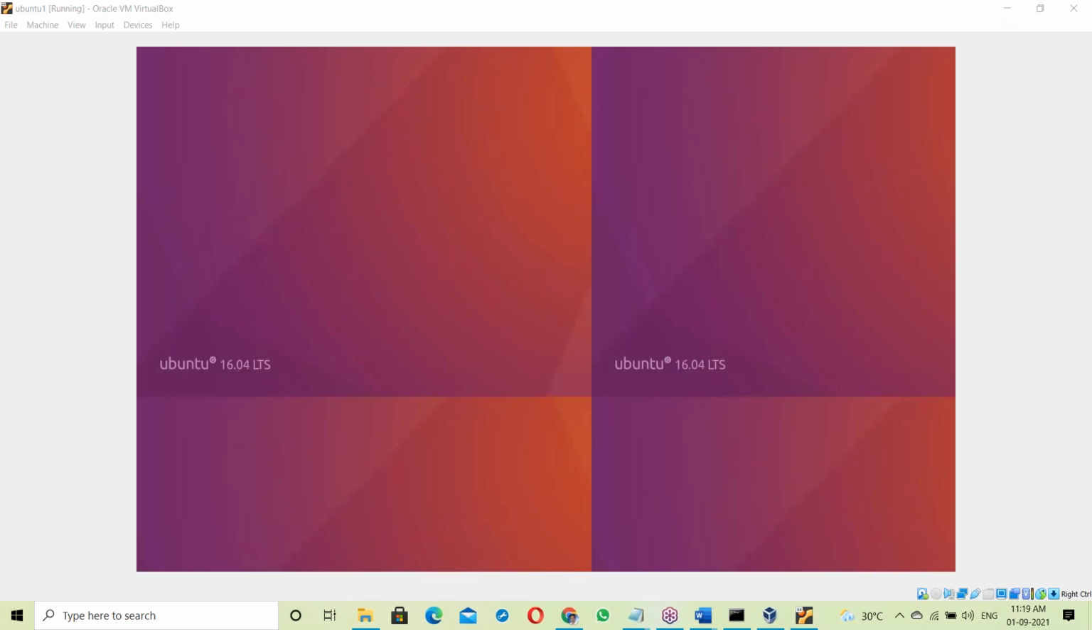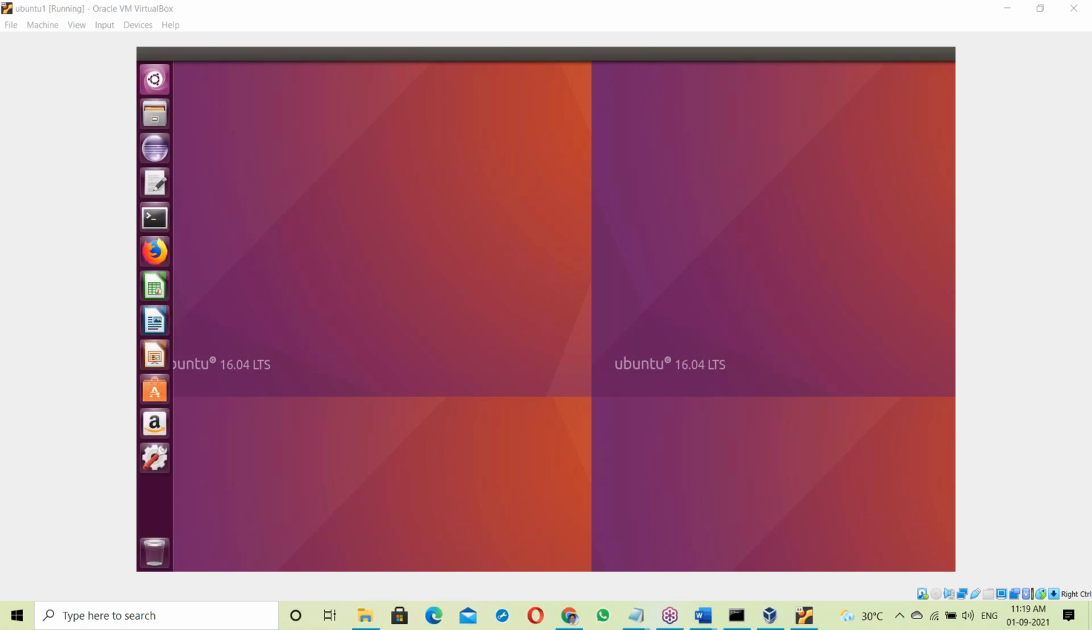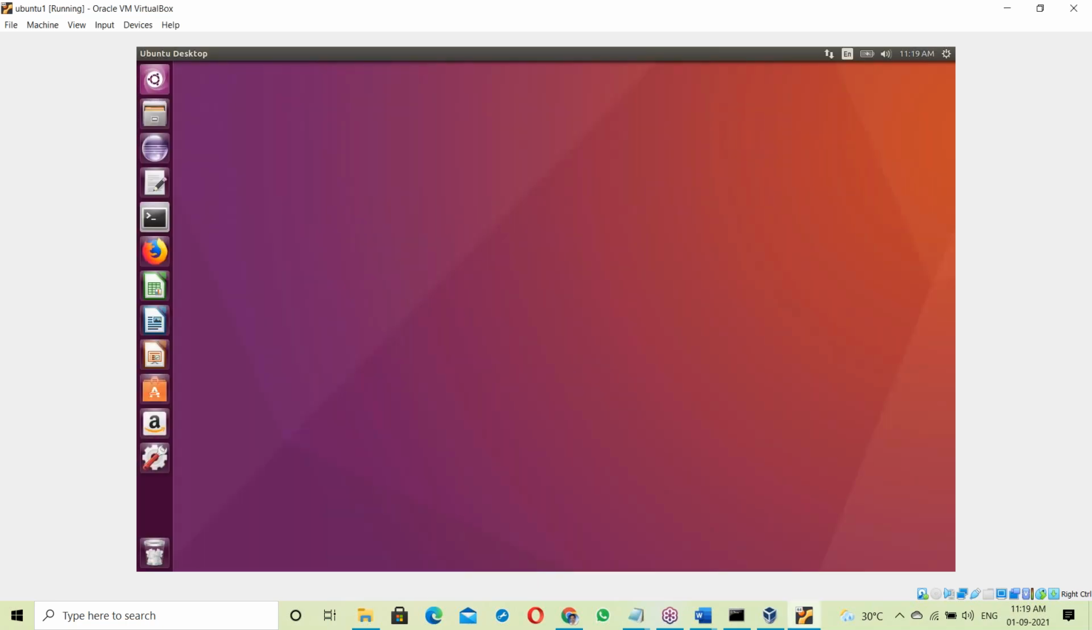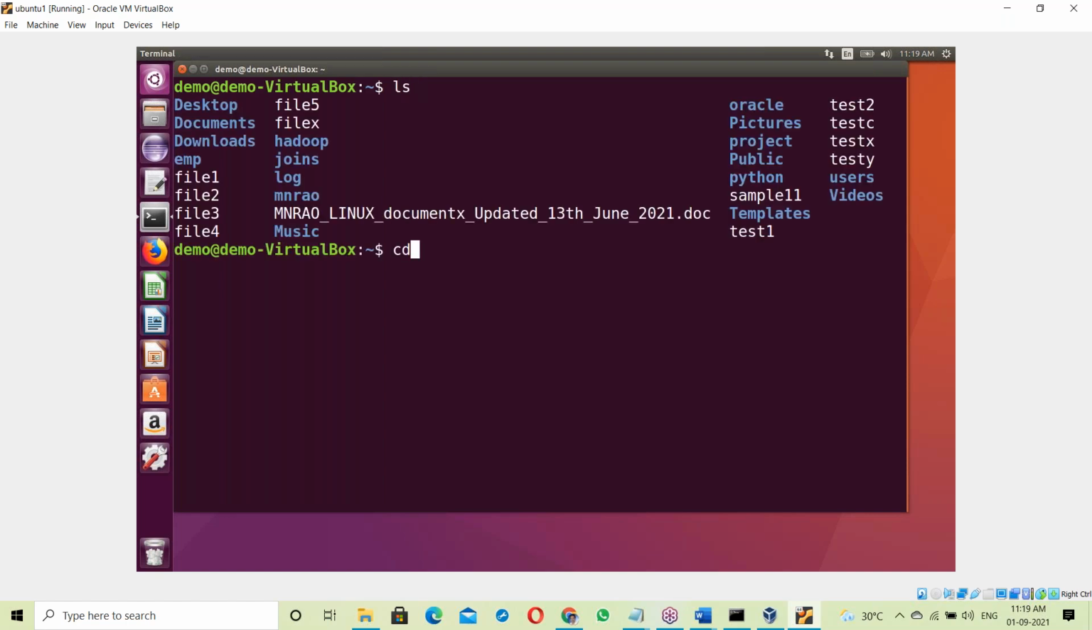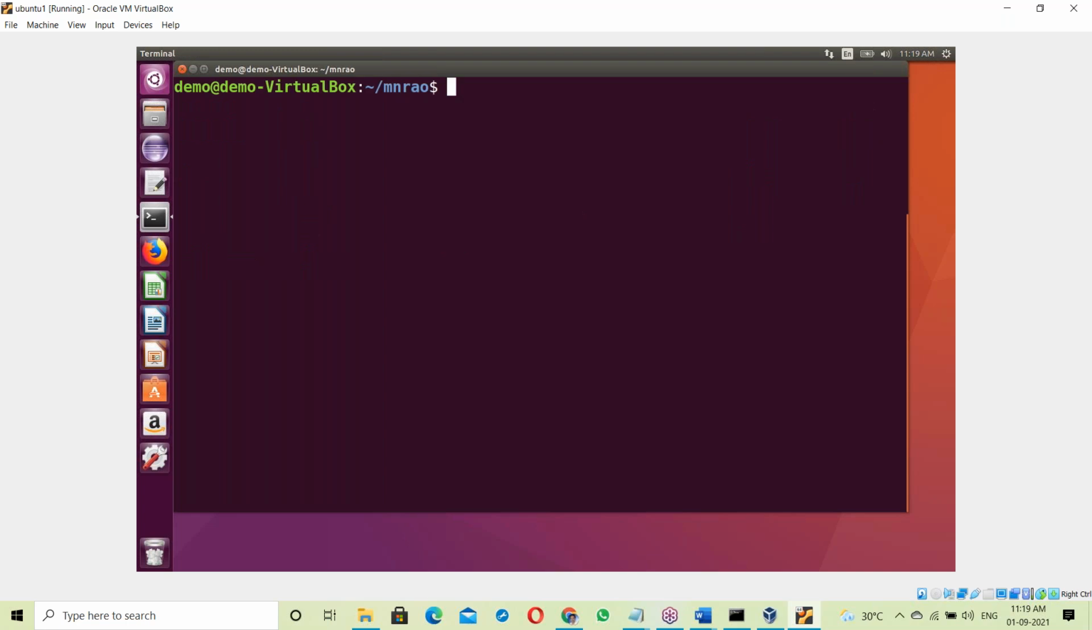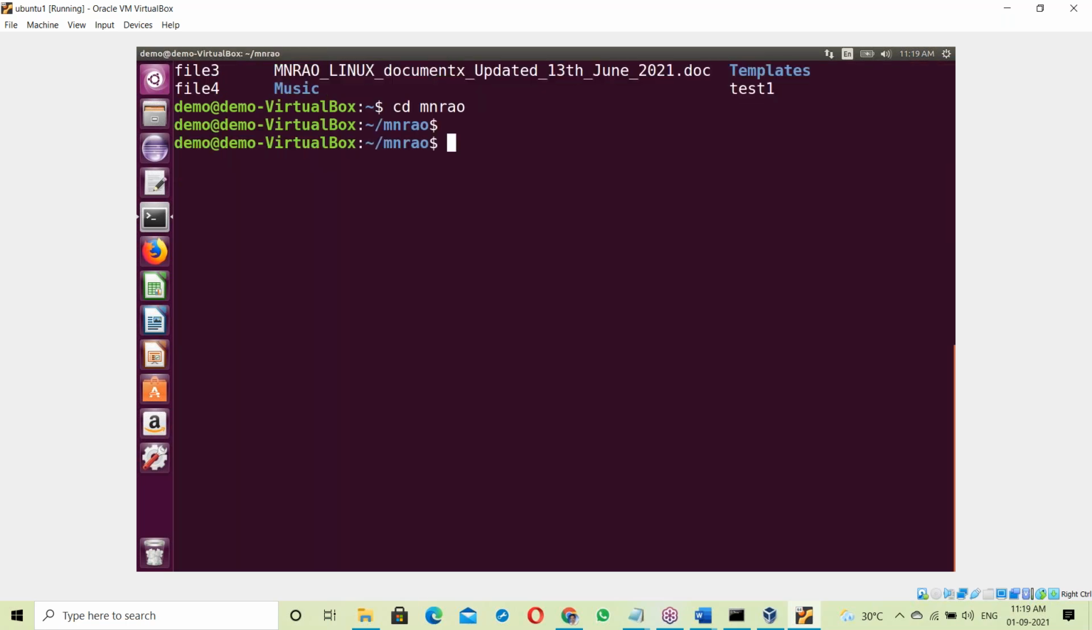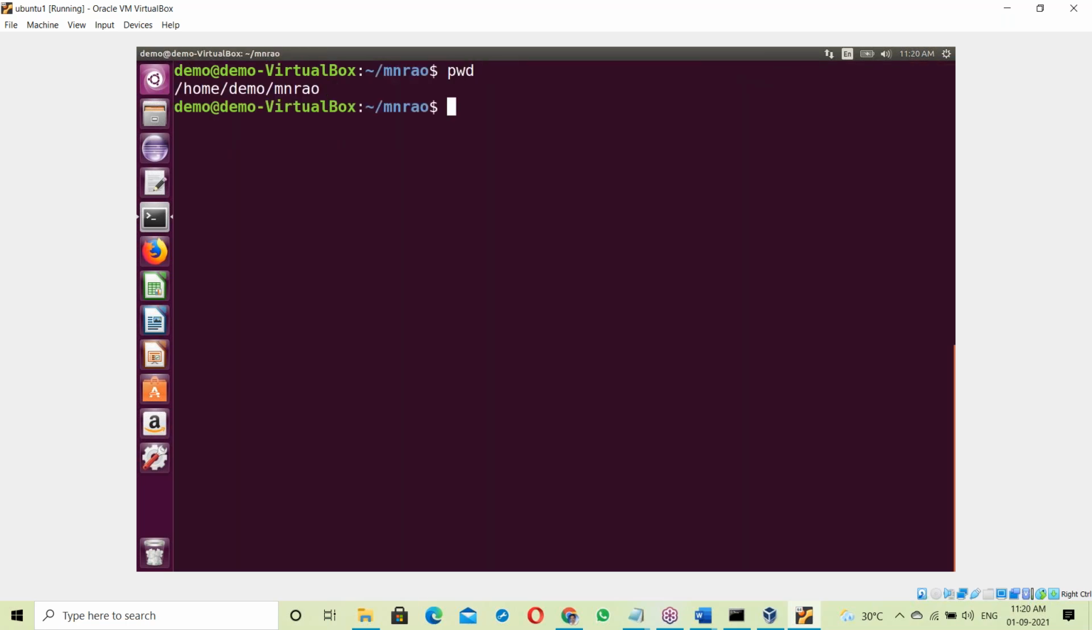Let us see how the compiler works. Here we are on a Linux base, but don't worry, our topic is not Linux. Our topic is about the compiler, just to try to understand how the compiler works.